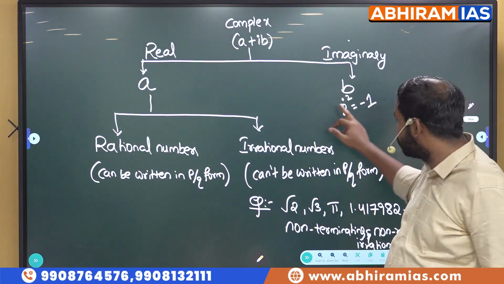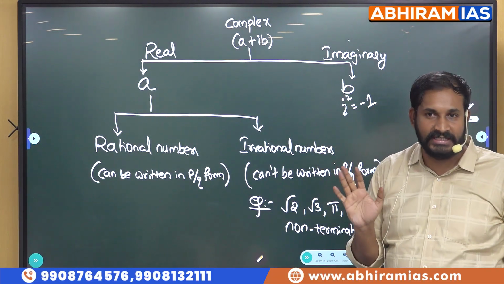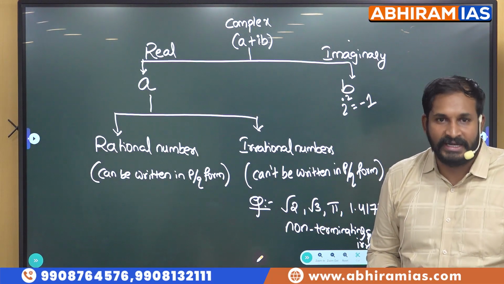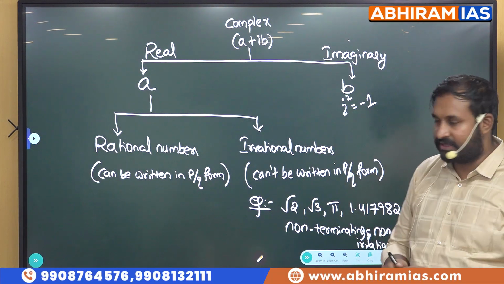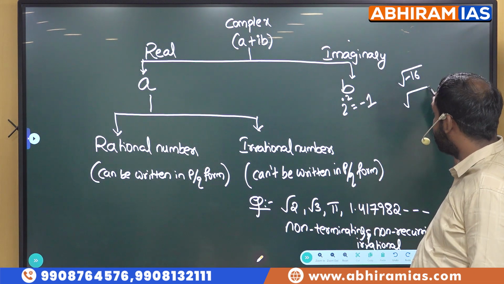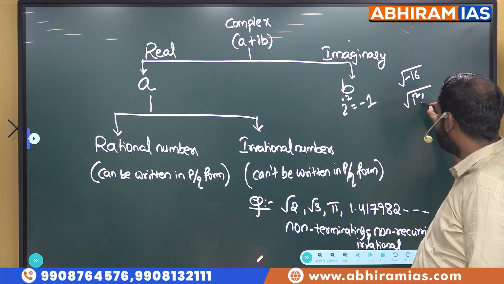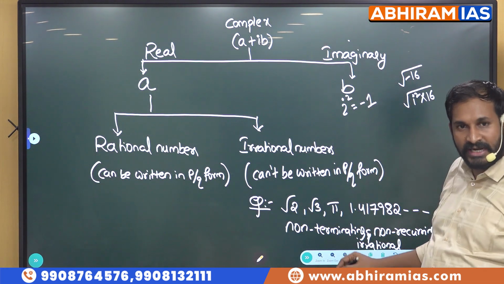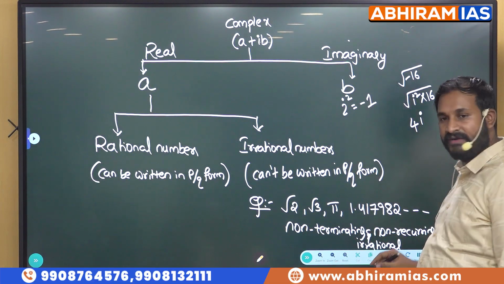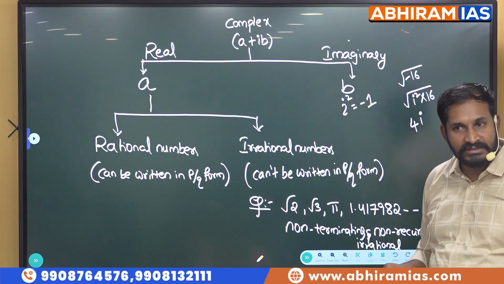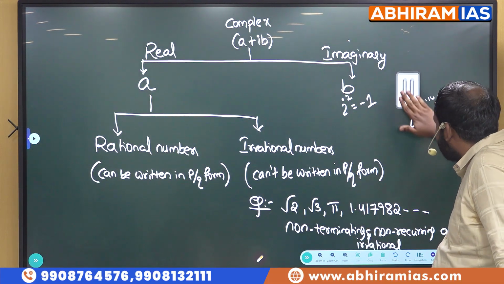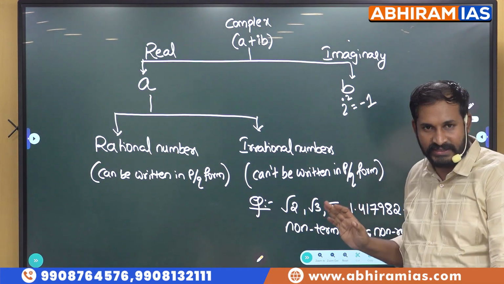The only thing which we should know here is i square is equal to minus 1. That too for the sake of the root over minus values. For example, if I have root of minus 16, intentionally I write this as i square into 16, then I can write this as 4i. Just for that sake, we will learn this i square is equal to minus 1. Apart from that, they are not asking this area, but just for the safe side.